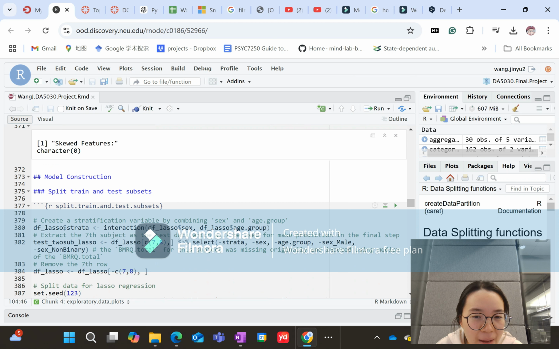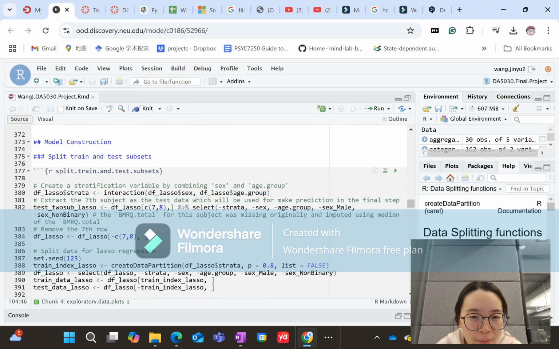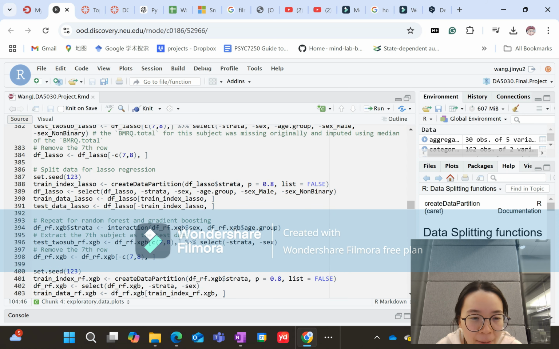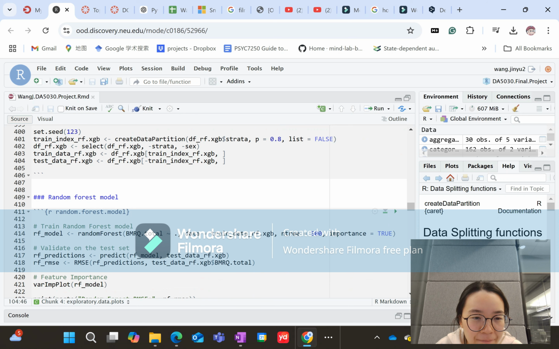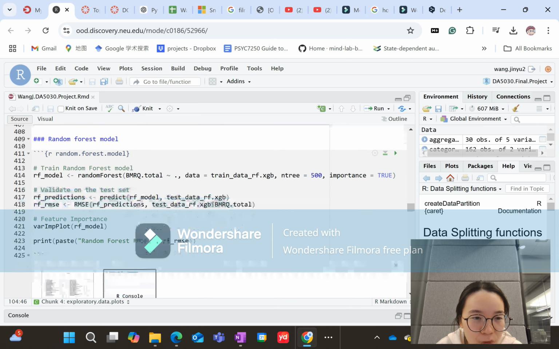In the next step, I used an 80-20 stratified split to split the dataset into train and test sets, based on the combination of sex and age group. Here is the code for the individual models.